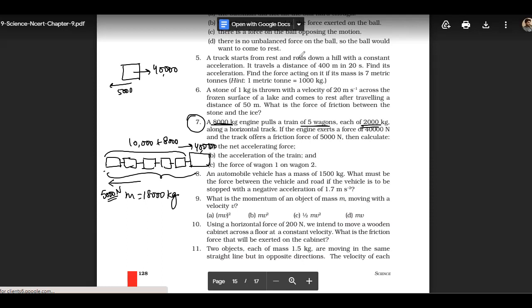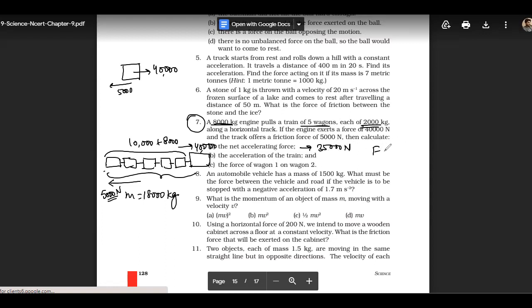So here it is asking the net accelerating force. The net accelerating force will be 35,000 newton only. That is, 40,000 is exerted by the engine, and 5,000 newton is a frictional force. So the net accelerating force will be 35,000 newton only. Now the acceleration of the train: this 35,000 newton force is exerting on it.